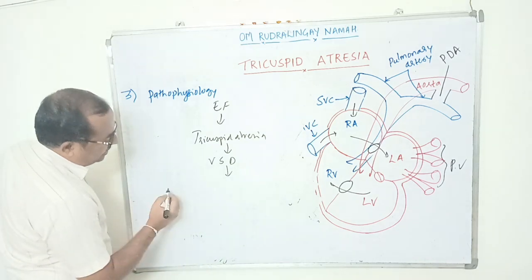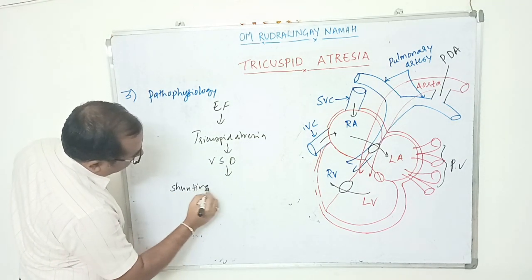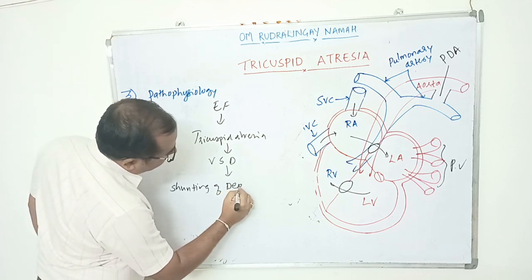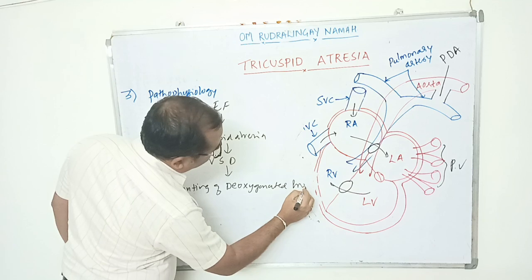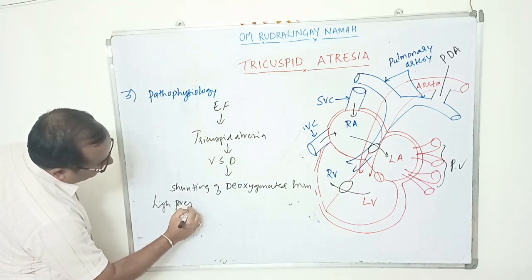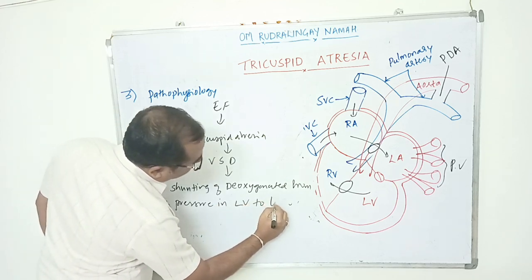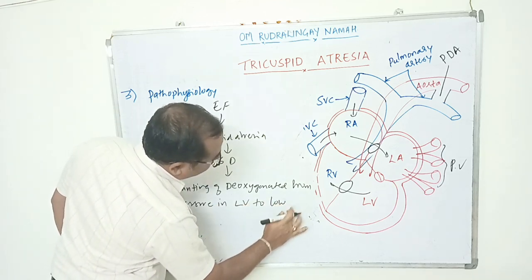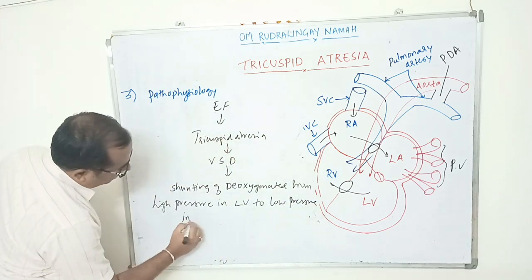Because of this, there is a shunting of deoxygenated blood from high pressure in the left ventricle to low pressure in the right ventricle.